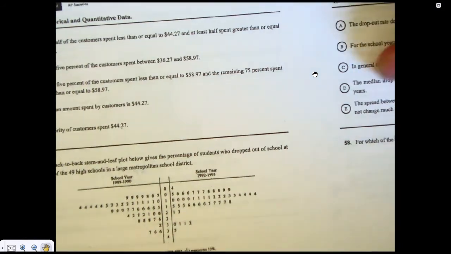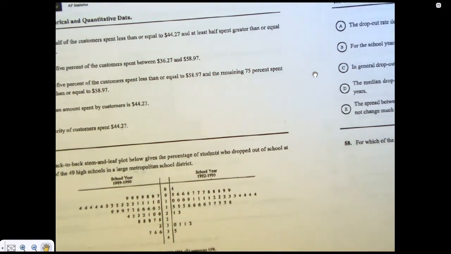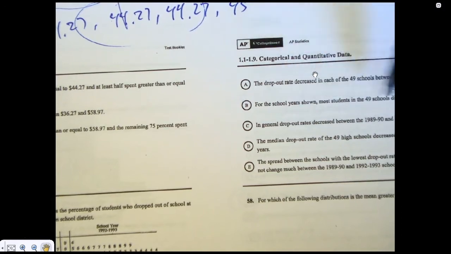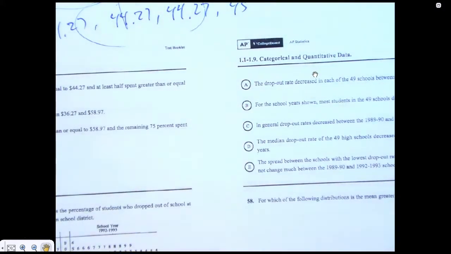57. Back stub and leave dropped out at 49 high schools. Which of the following is not justified? So make sure you see that word, not. Let's see. So the answer is A.